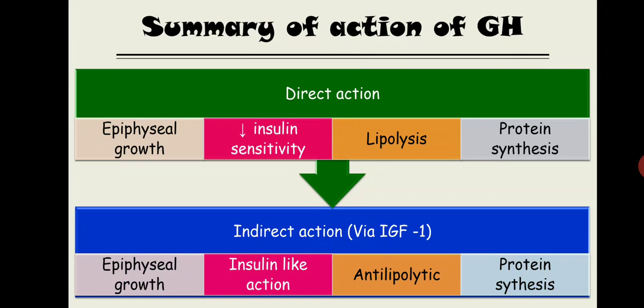Let's give that as an example. See, the amount of growth hormone inside the circulation and the amount of insulin-like growth factor inside the circulation will decide whether lipolysis or anti-lipolytic activity will happen, right? In some cases you see this IGF will not be formed. In that case growth hormone directly causes lipolysis. Right? There are certain conditions, and let me show you the applied aspect of this growth hormone action.